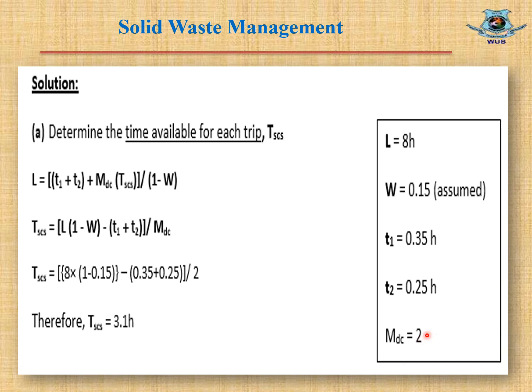And MDC equals number of trips per day, that means the number of trips to disposal stations per day, which was 2. So if we replace all these values in this equation, we will get the time required for each trip, that means TSCS equals 3.1 hours.